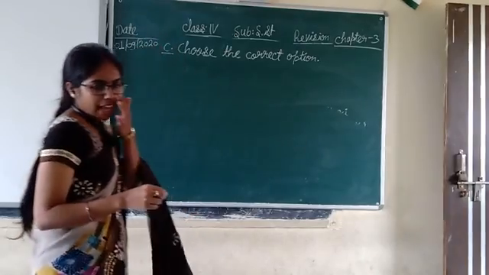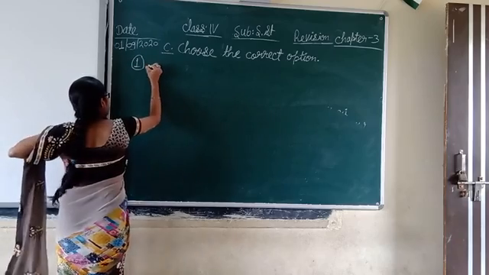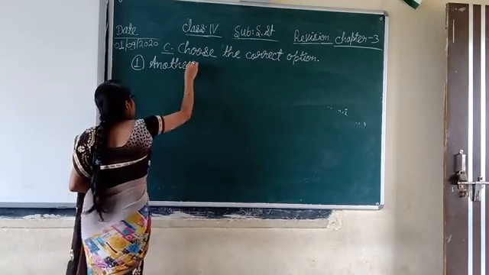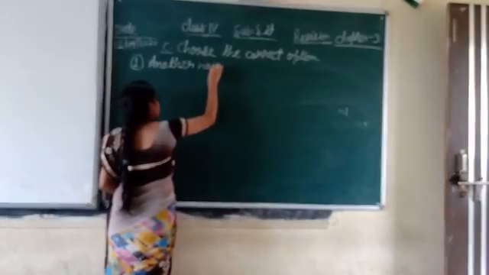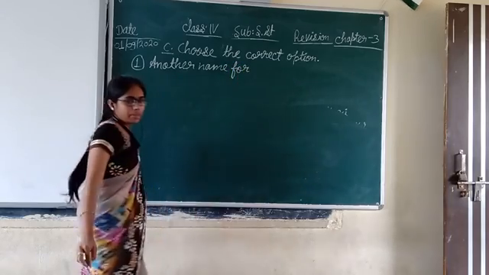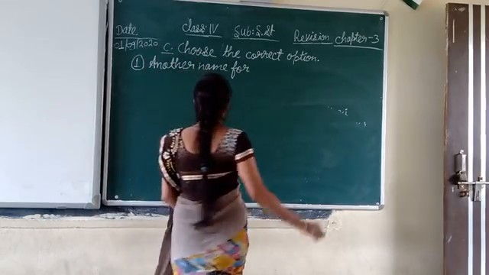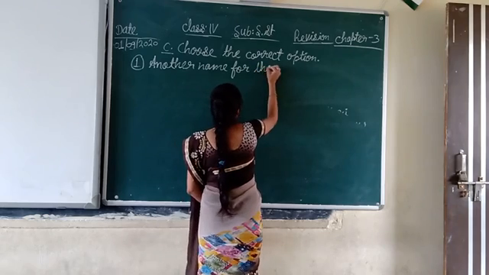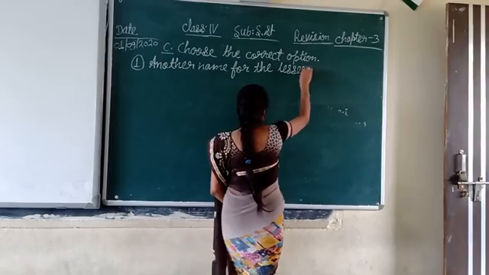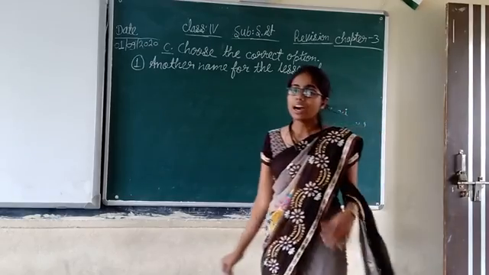First question is another name. Please, my dear students, read and write along with me. Another name for the lesser Himalayas is dash. Another name for the lesser Himalayas we have done in the last